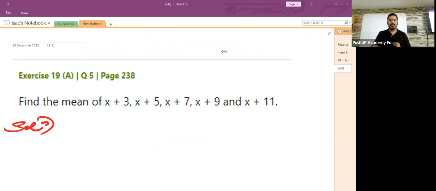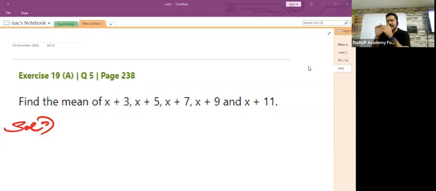Okay. We'll start. Find the mean of x plus 3, x plus 5, x plus 7, x plus 9, and x plus 11. Children, in the first 3 sums which we have done today, we were having proper numbers. Numerical based sums we were doing.